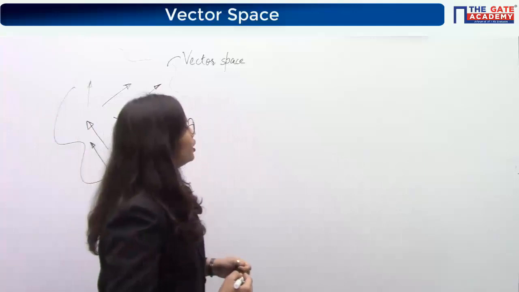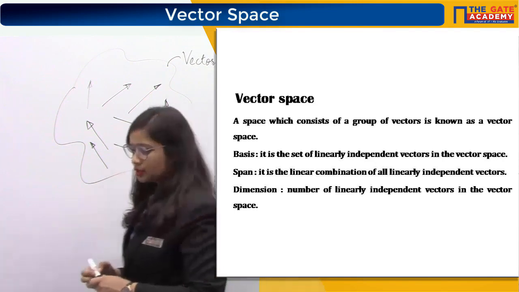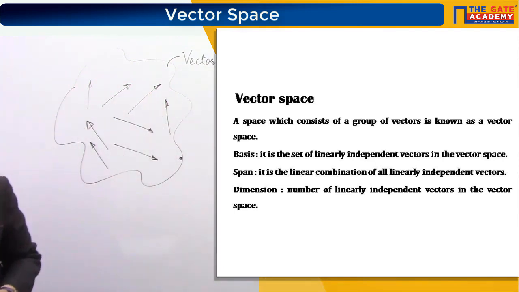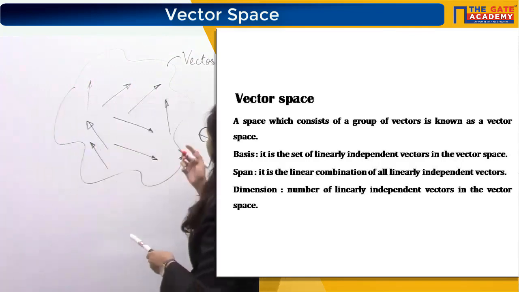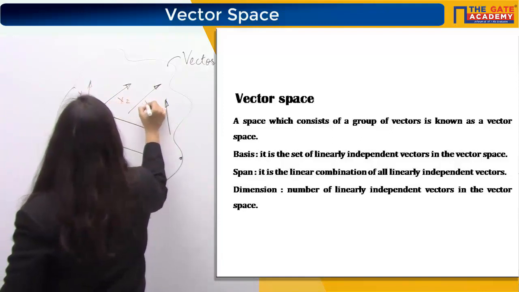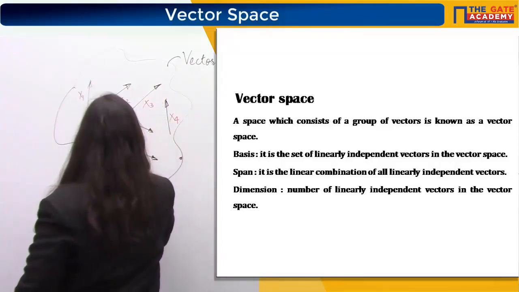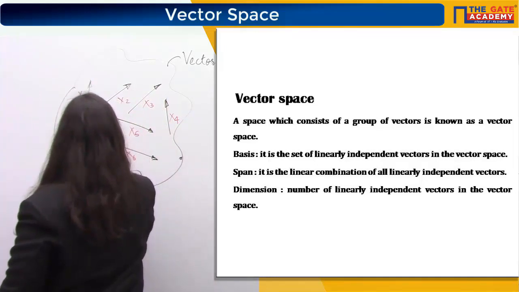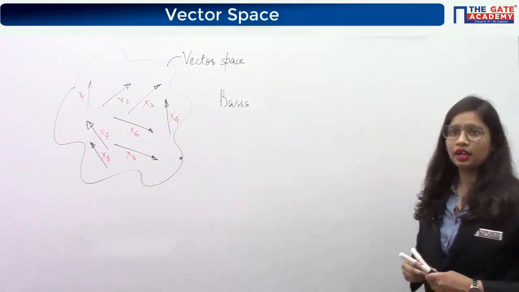Okay, so let's come to the term basis. I have taken an example of this vector space. You can see how many vectors are there. In this vector space, how many vectors are there? Let's say I'm naming them as x1, x2, x3. So this is a vector space consisting of a total of 8 vectors.